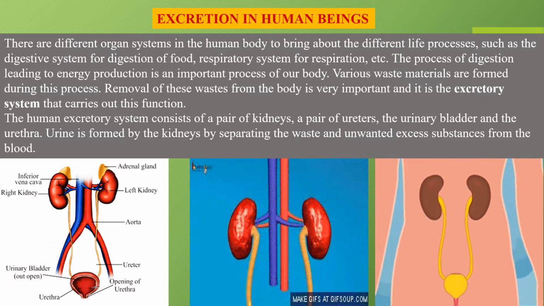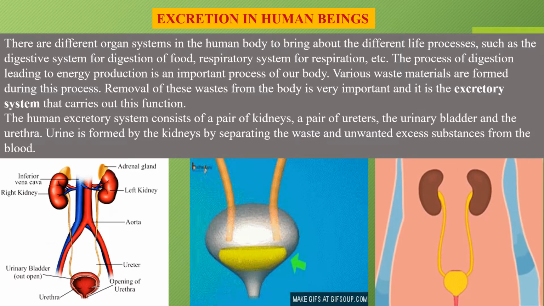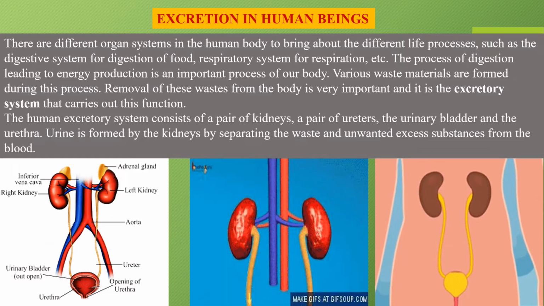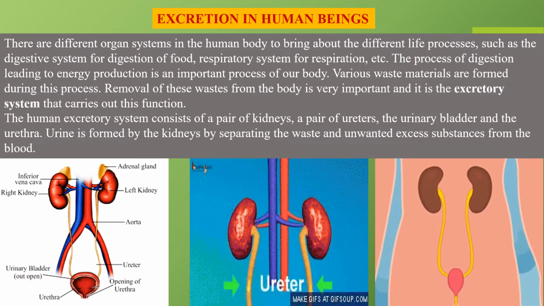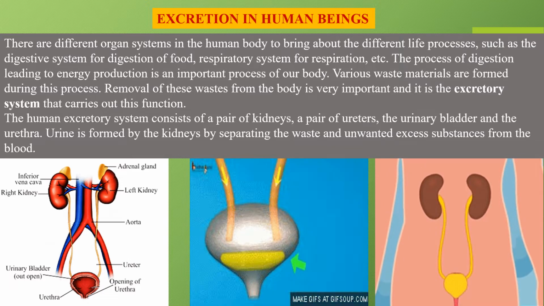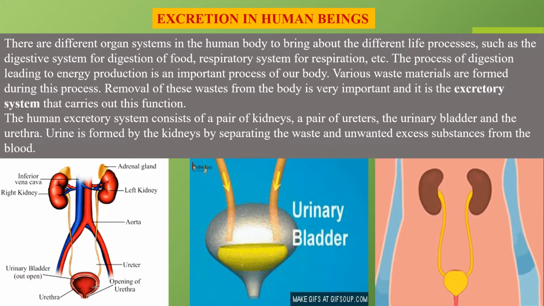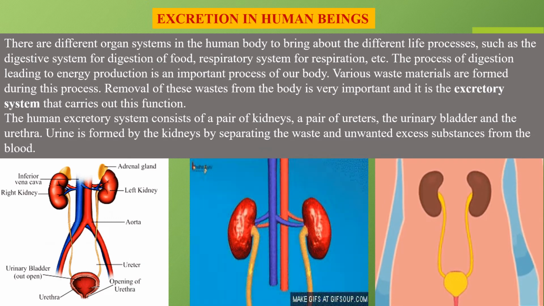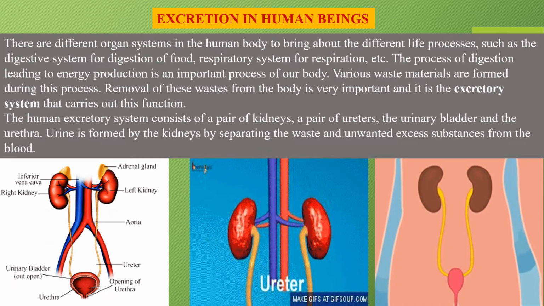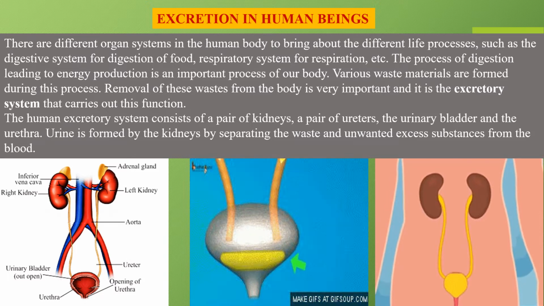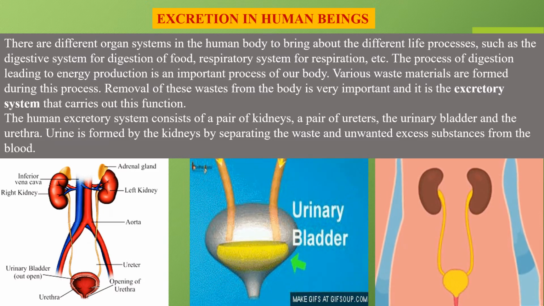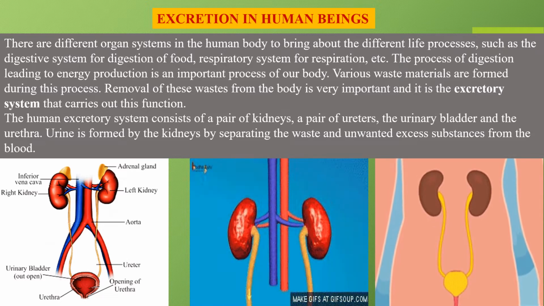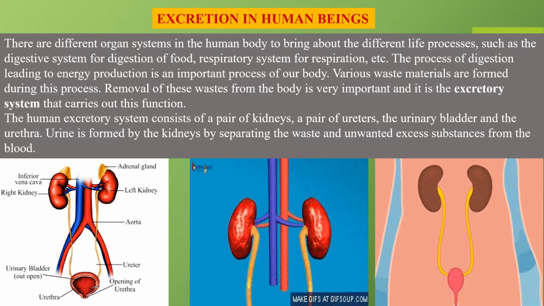Okay, so there are different organ systems in the human body to bring about the different life processes, such as the digestive system for digestion of food, respiratory system for respiration, etc. The process of digestion leading to energy production is an important process of our body. Various waste materials are formed during this process. Removal of this waste from the body is very important, and it is the excretory system that carries out this function.